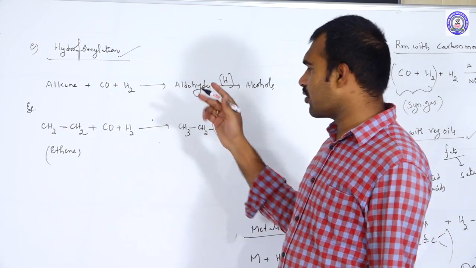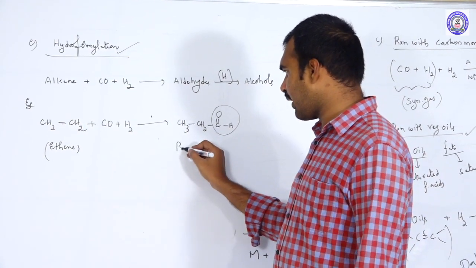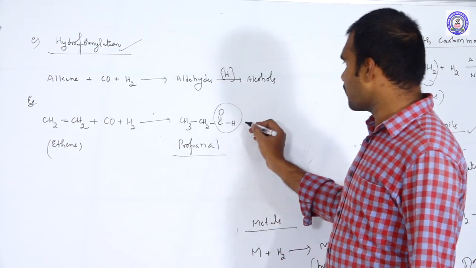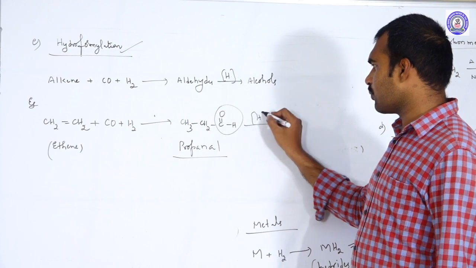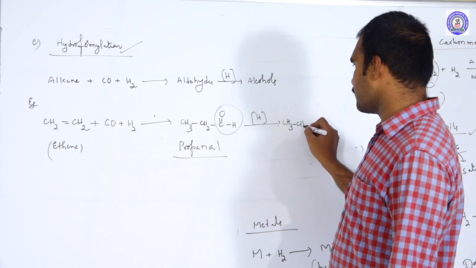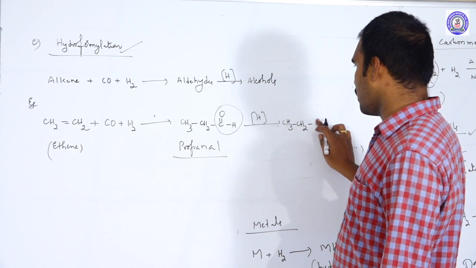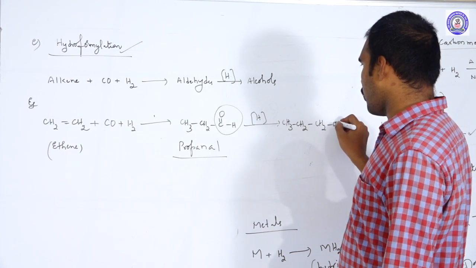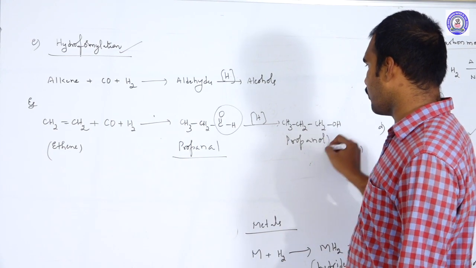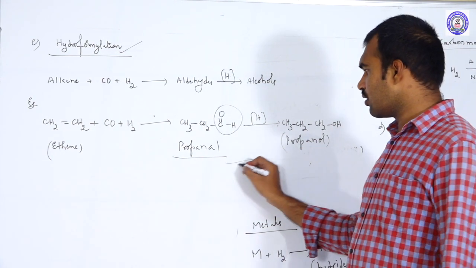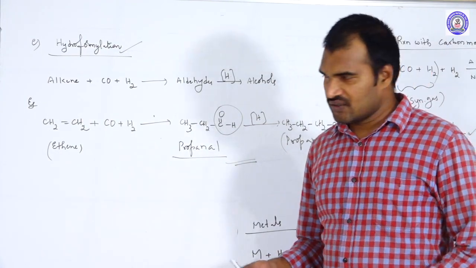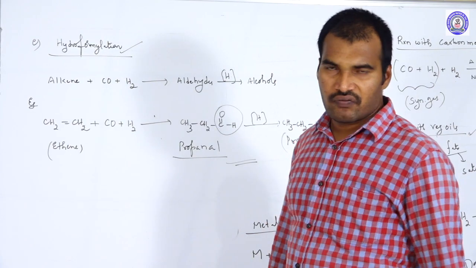This is hydroformylation. The name of this is propanal. If we further reduce it, we get propanol, CH3CH2CH2OH. So this is the hydroformylation of alkenes. These are the chemical properties of hydrogen.